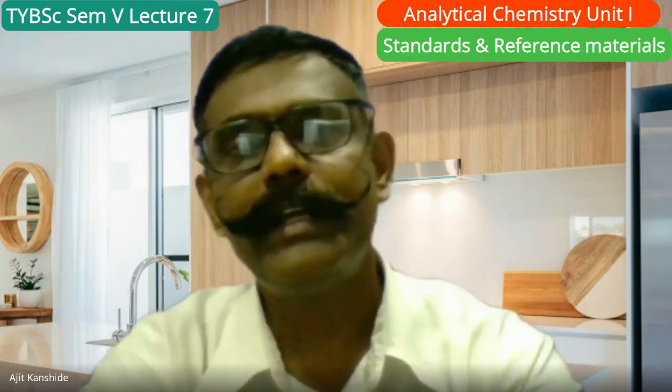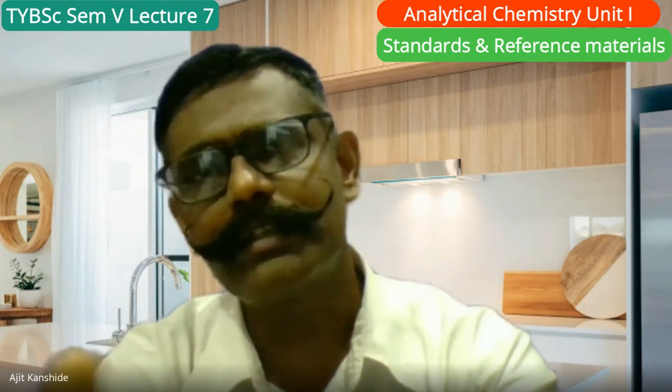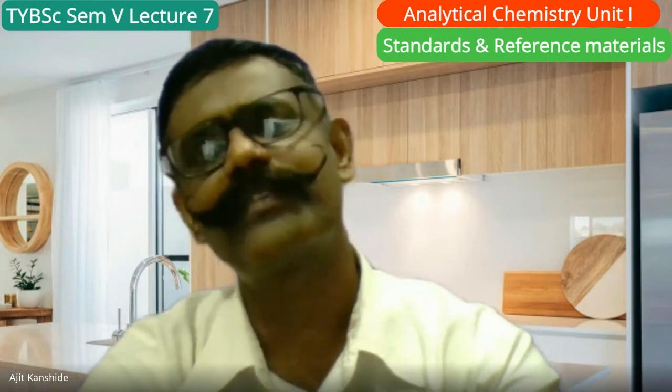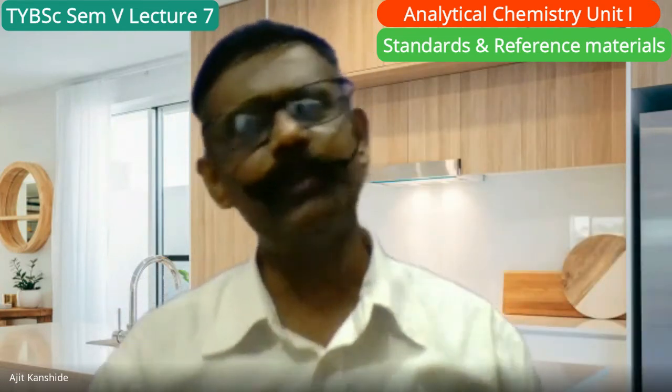Let me revise it. At the beginning, I told you about reagents. The first reagent is what? The AR. It is a considerably pure reagent. It is used for research purposes, high grade, high quality research purposes. Second is LR, laboratory reagent. It also remains a pure one, but relatively less pure. For our regular laboratory, depending upon which laboratory, if you are working in a research laboratory, different kinds of grades are necessary. If you are working in a regular laboratory for understanding purposes, different kinds of grades of chemicals are necessary. If you are working just for simple demonstration, then a different kind of grade is necessary. So grading I am talking about.